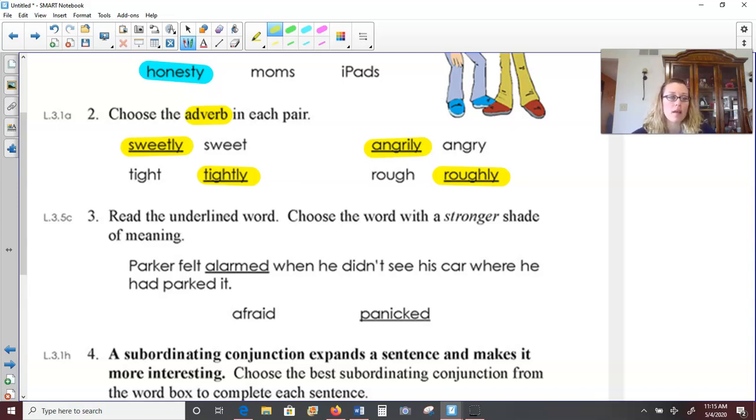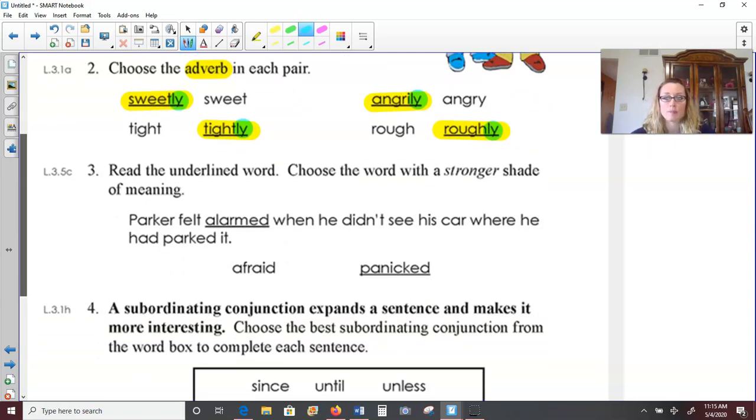Roughly is describing how they played. Notice how all of these adverbs ended with the suffix ly. That is a good hint as to an adverb if it ends with the suffix ly. Not all of them do, but that is a very common pattern we see with adverbs.